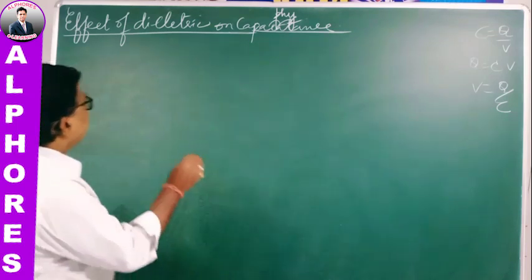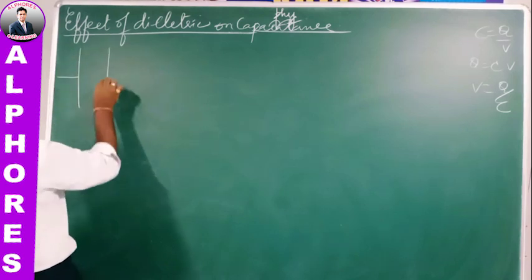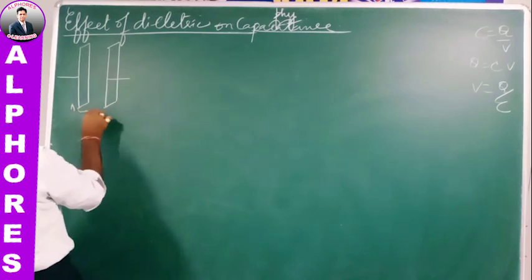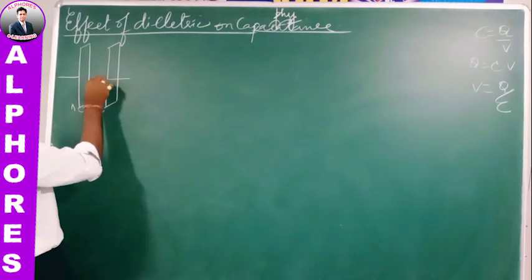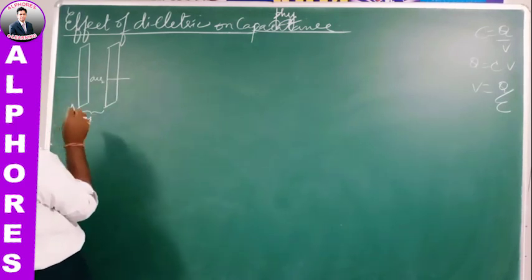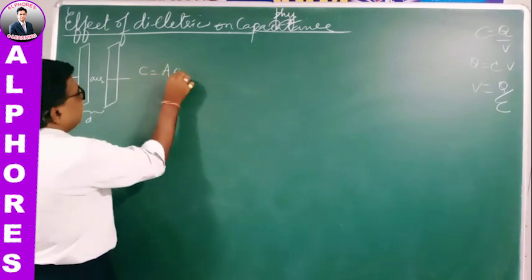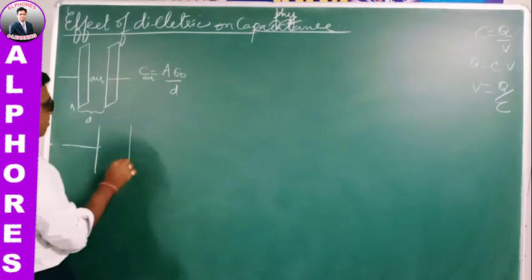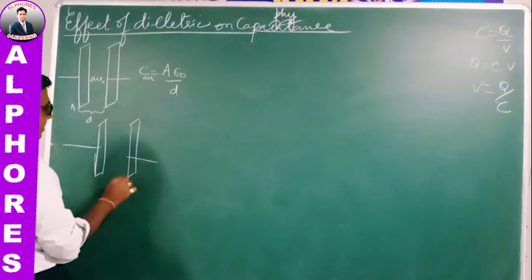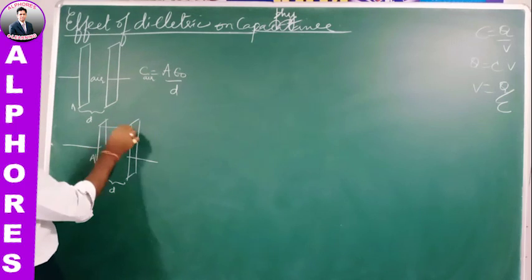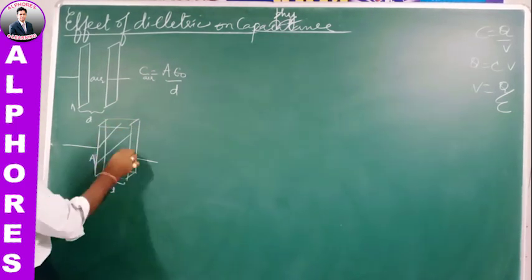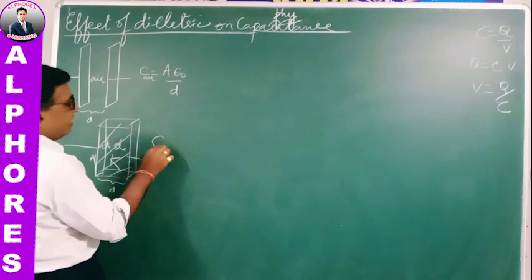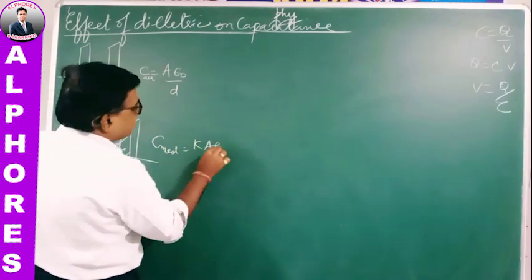Suppose I consider a parallel plate capacitor, with plate area A and distance between the plates D. When air or vacuum is present between the plates, the capacity is A epsilon naught by D. Instead, if the plates are now filled with a dielectric of dielectric constant K, then it is K A epsilon naught by D.